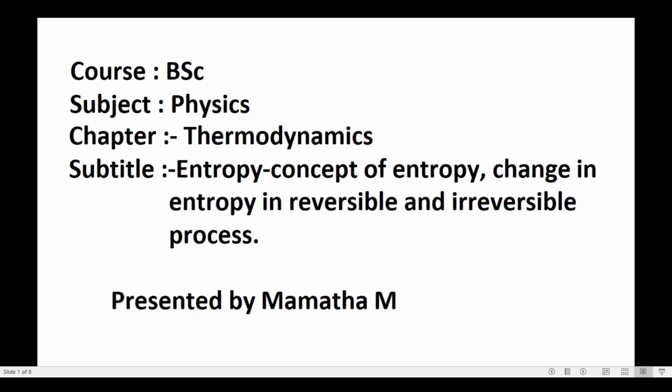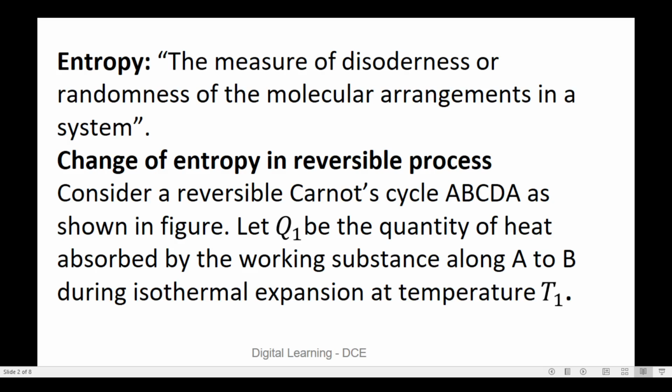Today I am going to speak on the topic of thermodynamics. In that we will discuss the concept of entropy, and the change in entropy in reversible and irreversible processes. So before going to the change of entropy in reversible and irreversible processes, let us define entropy.